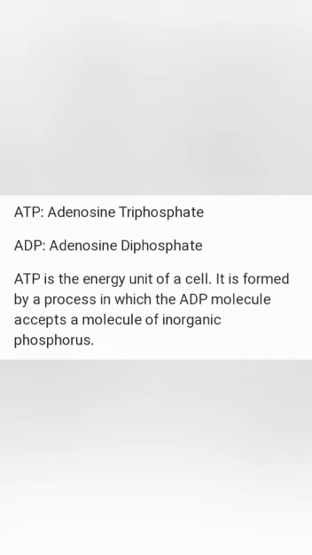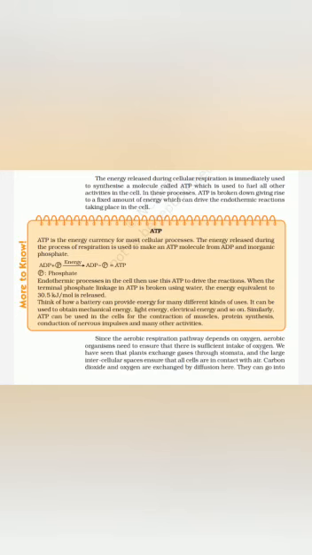This ATP is formed from ADP, adenosine diphosphate. Okay, this adenosine diphosphate is present in the cell itself. And ATP is produced from ADP plus 1 phosphate molecule. This inorganic phosphate molecule is also present in the cell.